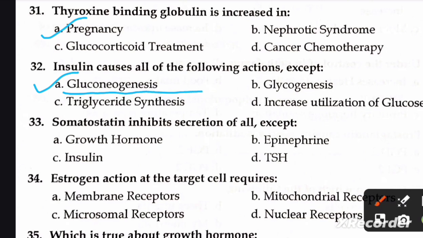Gluconeogenesis. Next question is, somatostatin inhibits secretion of all except A. growth hormone, B. epinephrine, C. insulin, and D. TSH. Right option is B. epinephrine. Next question is, estrogen action at the target cell requires A. membrane receptor, B. mitochondrial receptor, C. microsomal receptor, and D. nuclear receptor. Right option is D.